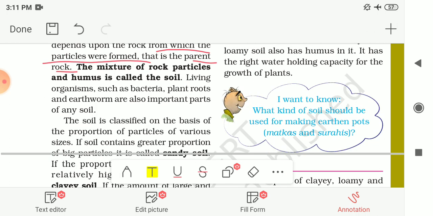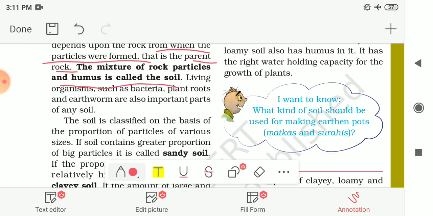The mixture of rock particles and humus is called soil. This is the definition of soil. Living organisms such as bacteria, plant roots and earthworms are also an important part of the soil.